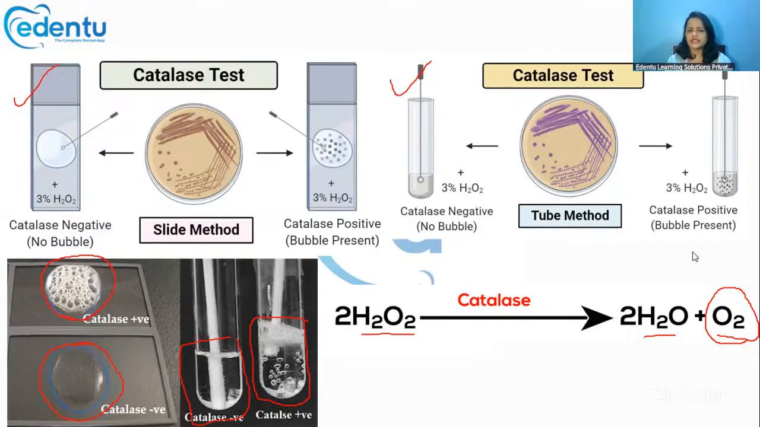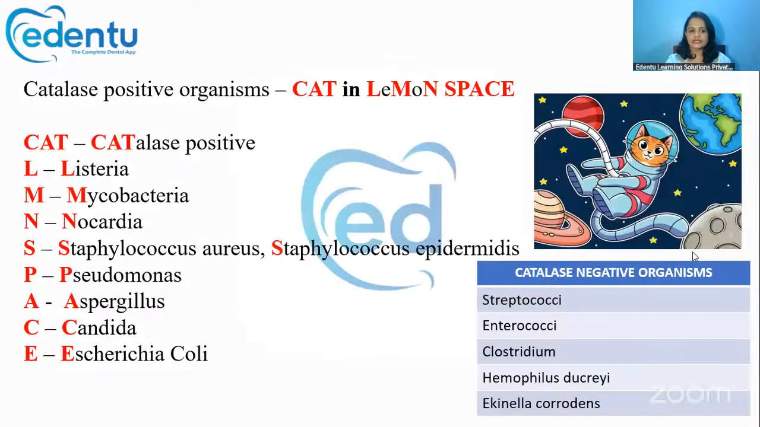It is a very simple test, and this simple test is mainly used to differentiate between Staphylococcus and Streptococcus species. Why? Because mainly Staphylococcus aureus and epidermidis are catalase positive organisms, whereas Streptococci are catalase negative organisms. So this test is mainly used to differentiate between staph species and strep species. Staph will be positive, strep will be negative for catalase.